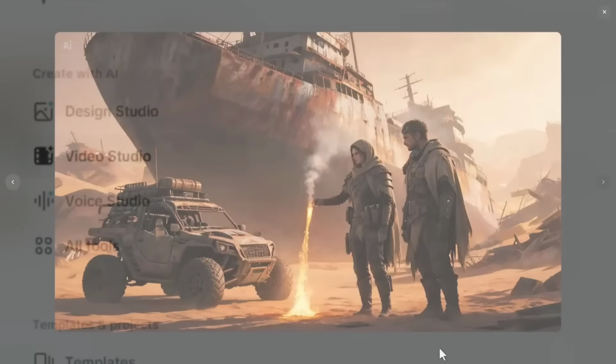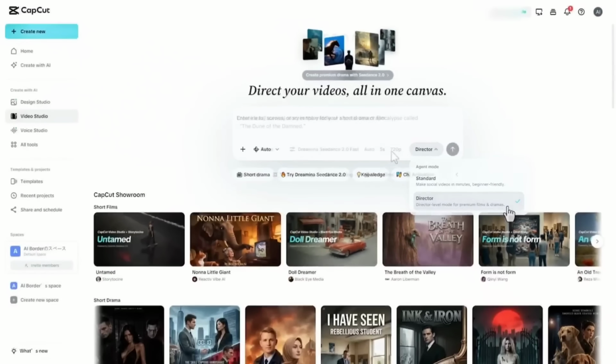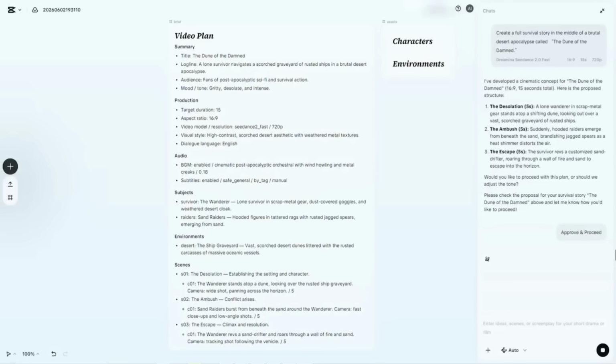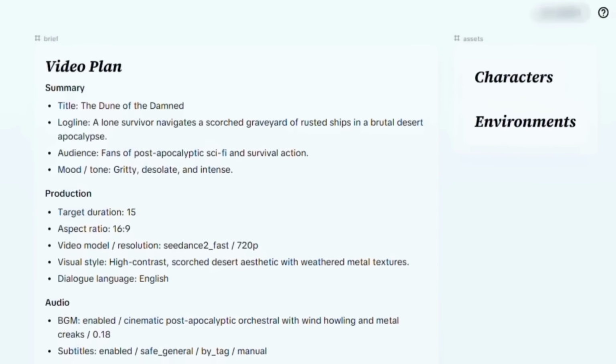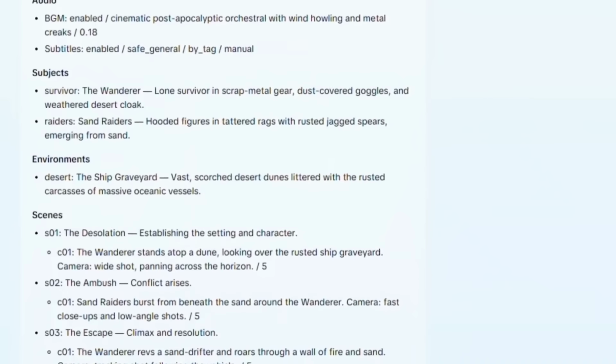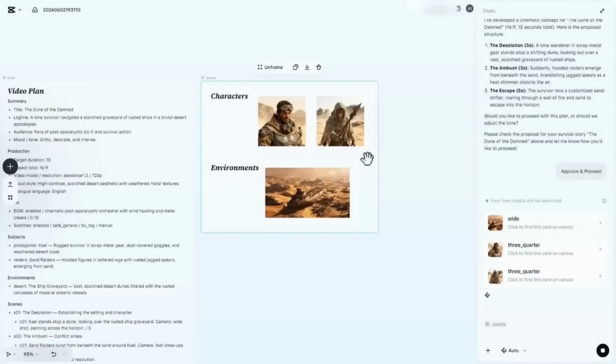I opened CapCut Video Studio, entered Director Mode, and started building the project structure. So instead of generating disconnected clips every time, I kept my characters organized inside frames, reused the same environments across scenes, and reused important props like the signal flare to keep the whole story visually consistent.